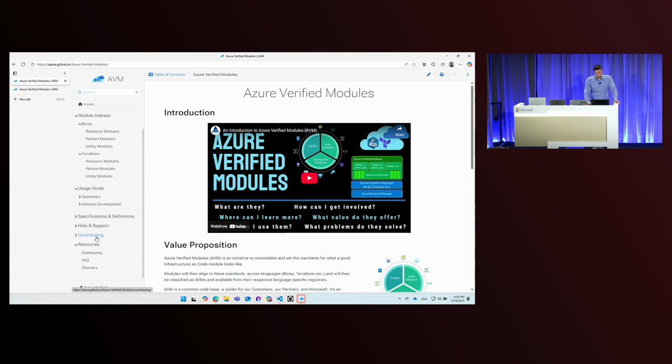Contribution section is about when you, as I mentioned, it's open source, so when you want to come back and say, hey, I actually have some code here that I believe others could make use of, that section describes in depth what has to be done to make that possible.